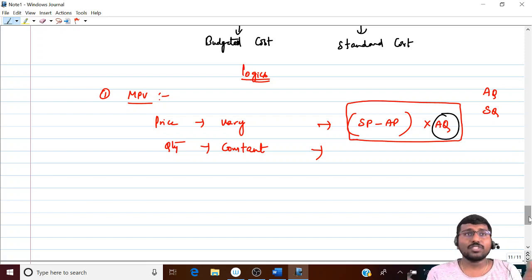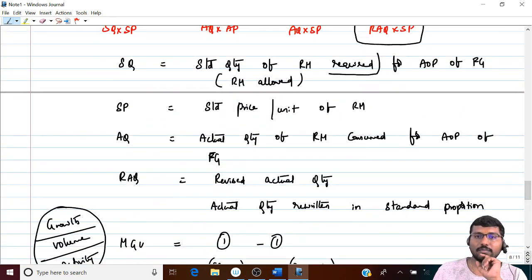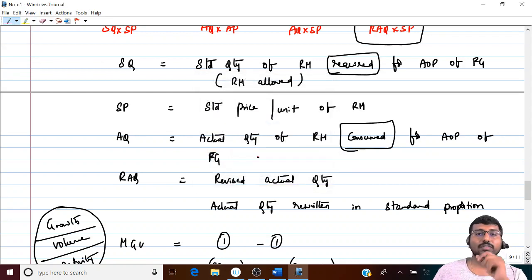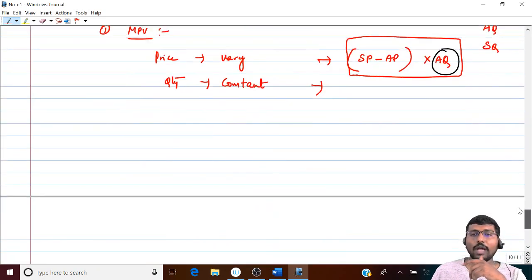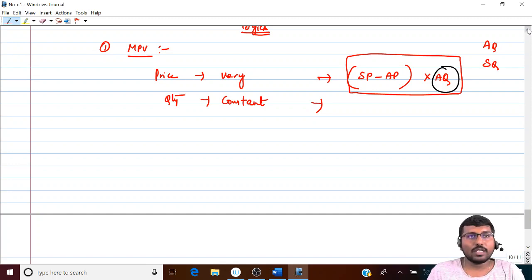If you take SQ, then that is not reality because the wording is SQ is nothing but standard quantity of raw metal required for actual output. The wording is very important there. What is the word I've written? Specifically, I've written that required. Here, what is the wording? Consumed. So there is a lot of difference. So consumed is something that has already happened in reality, correct? Whereas required means it is an imaginary number, correct? So why would I take imaginary number here? Okay, how much of raw metal I should have consumed? Okay, this much. Which means for that, what is the price that you should have purchased? So everything is should have. It's not going to work. Are you able to understand? Therefore, we go with AQ.